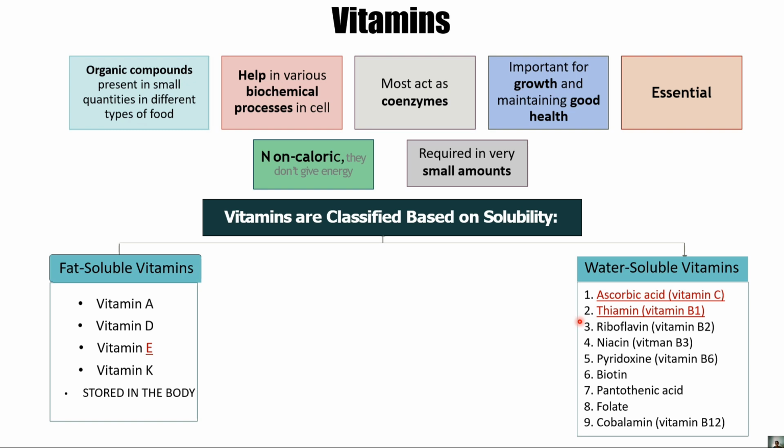Okay, these B complexes and vitamin C, ascorbic acid.